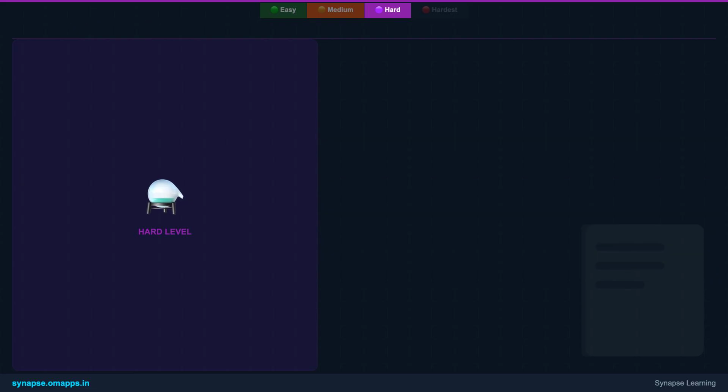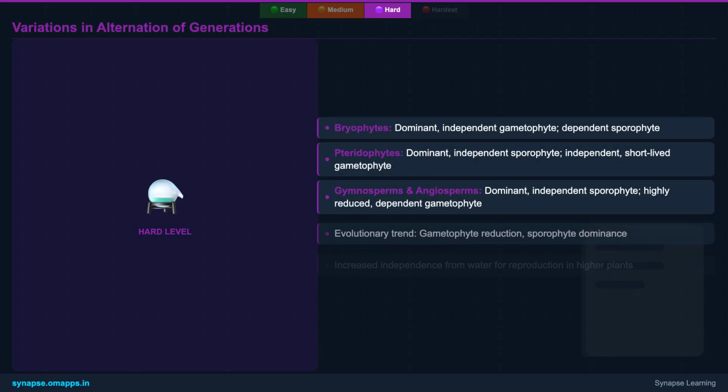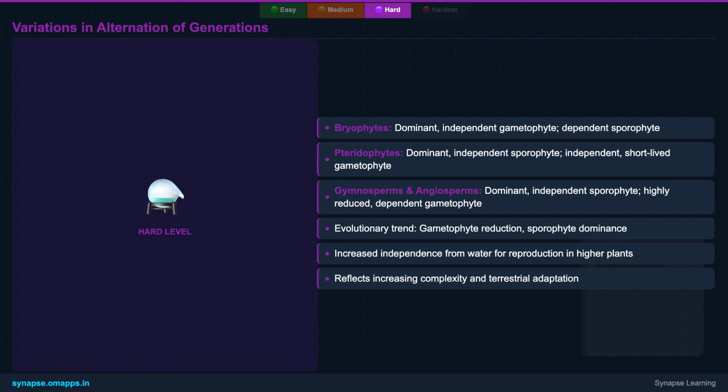We revisit alternation of generations, but with a focus on its evolutionary trends and specific manifestations across plant groups. You'll learn how the dominant phase shifts from gametophyte in bryophytes to sporophyte in pteridophytes, gymnosperms, and angiosperms, reflecting increasing complexity and independence from water for reproduction. This detailed comparison highlights key evolutionary milestones.